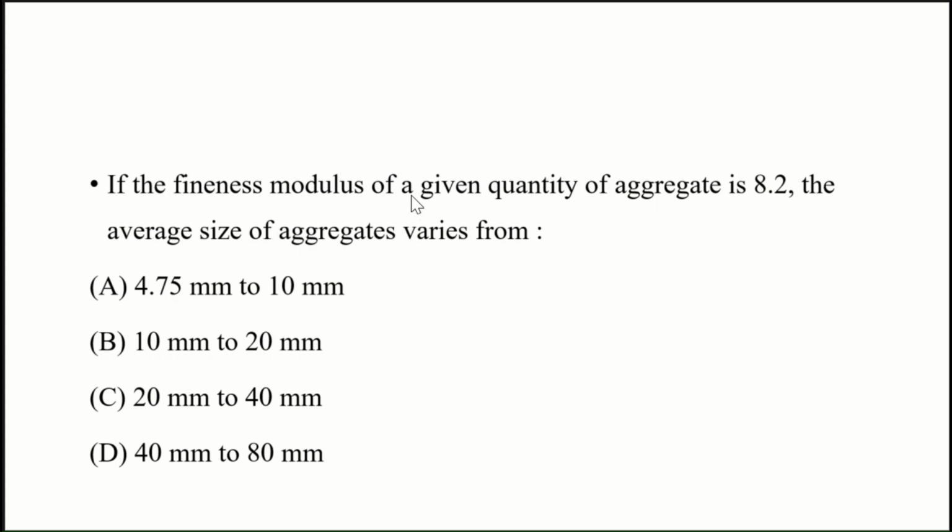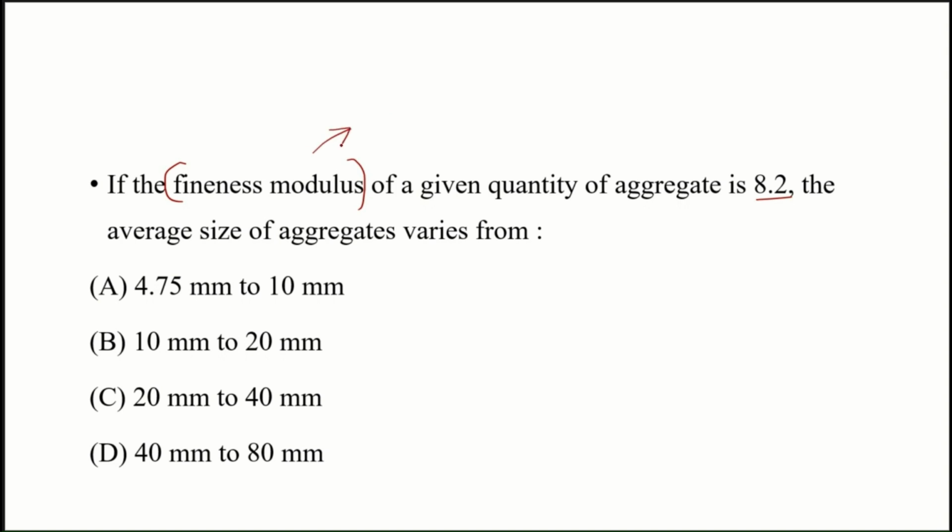The fineness modulus of a given quantity of aggregate is 8.2. The average size of aggregate varies from: 4.75 to 10 mm, 10 to 20 mm, 20 to 40 mm, or 40 to 80 mm. We know that the fineness modulus defines the coarseness or fineness of an aggregate.